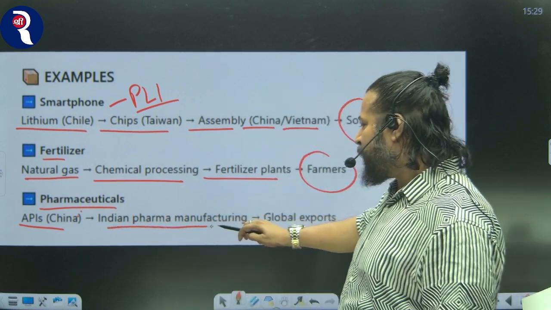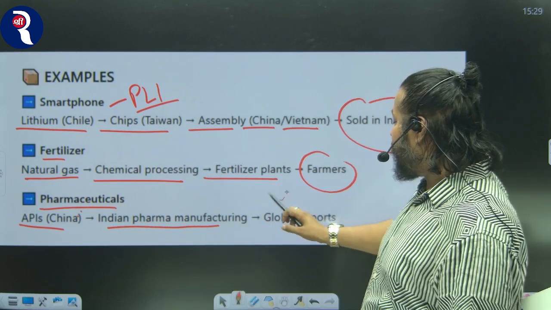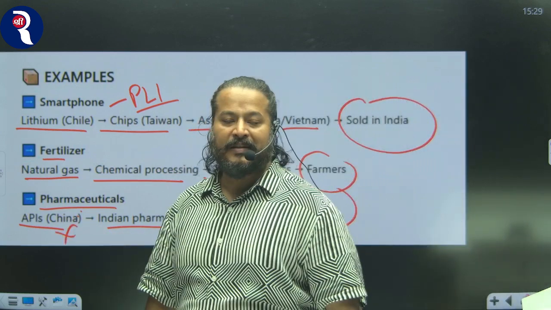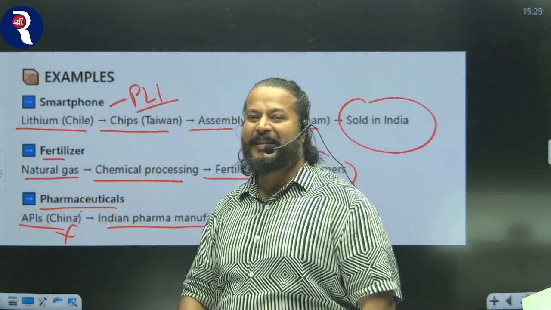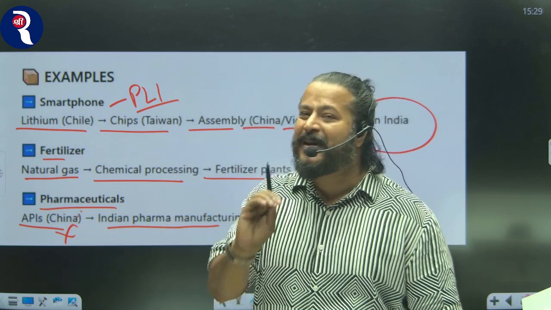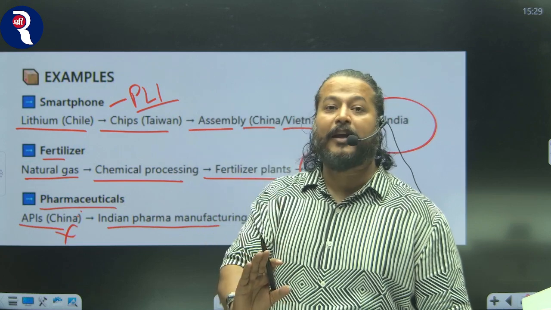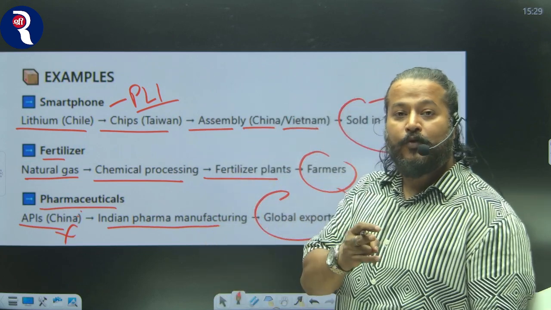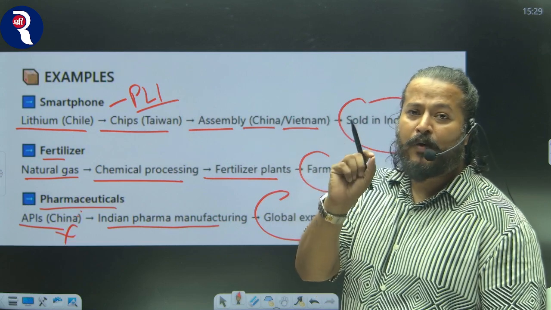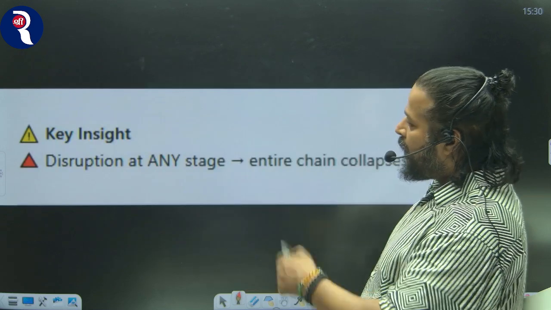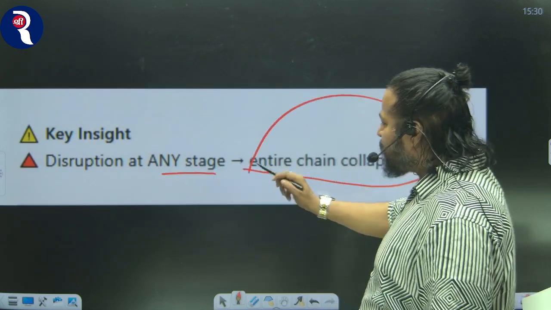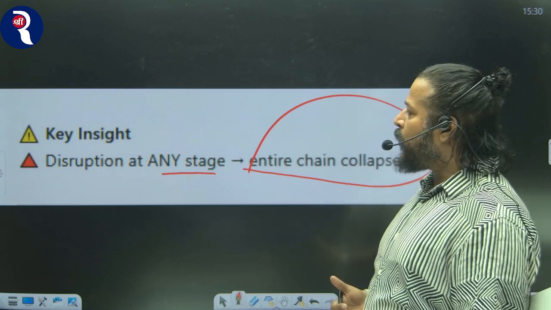Then Indian pharma companies are manufacturing medicines, and then it is exported globally. But what will happen if China closes this API? If China refuses to give us active pharmaceutical ingredients, which are the basic constituents for producing medicines, the entire supply chain will collapse. In the same way, the food web or the food chain may collapse because of the elimination of one particular species. Now look at the key insight. Disruption at any stage will collapse the entire supply chain, and that's what this article is all about.